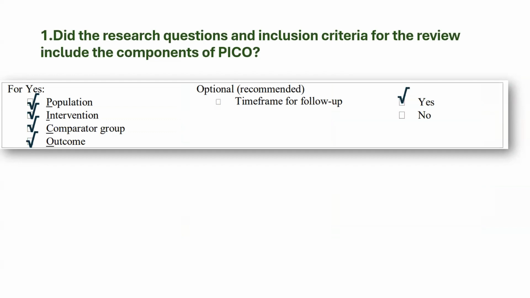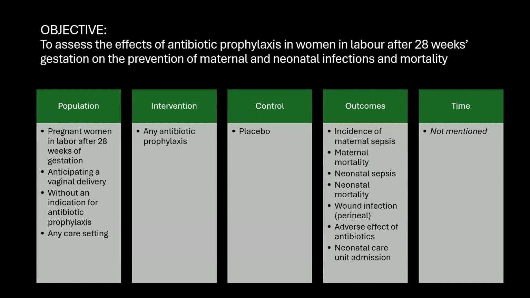So did the research question and inclusion criteria for the review include the components of PICO? So yes. They have adequately defined the population, the intervention, comparator group, as well as the outcome. The time frame was not mentioned. So the objective was to assess the effects of antibiotic prophylaxis in women in labor after they have crossed 28 weeks of gestation, and to see the effect of it on the prevention of maternal and neonatal infections and mortality.